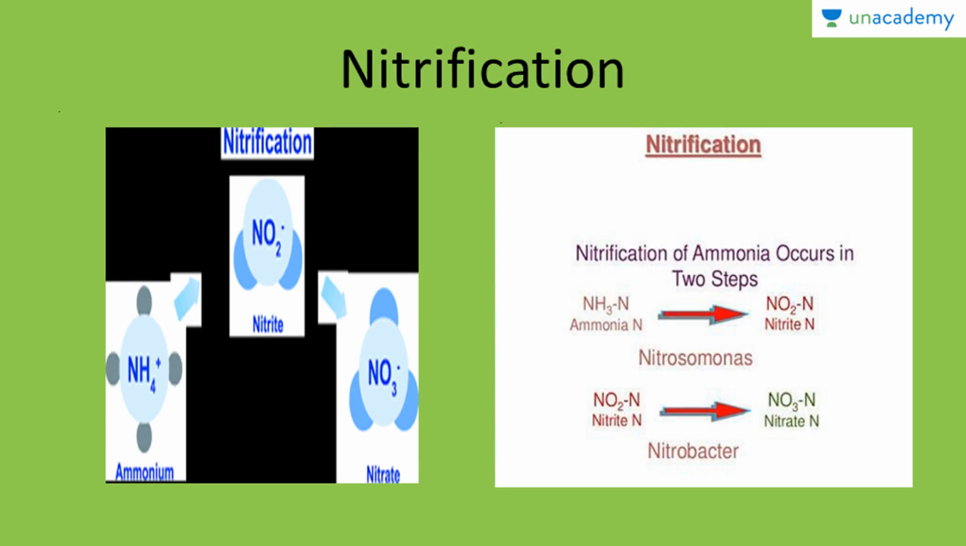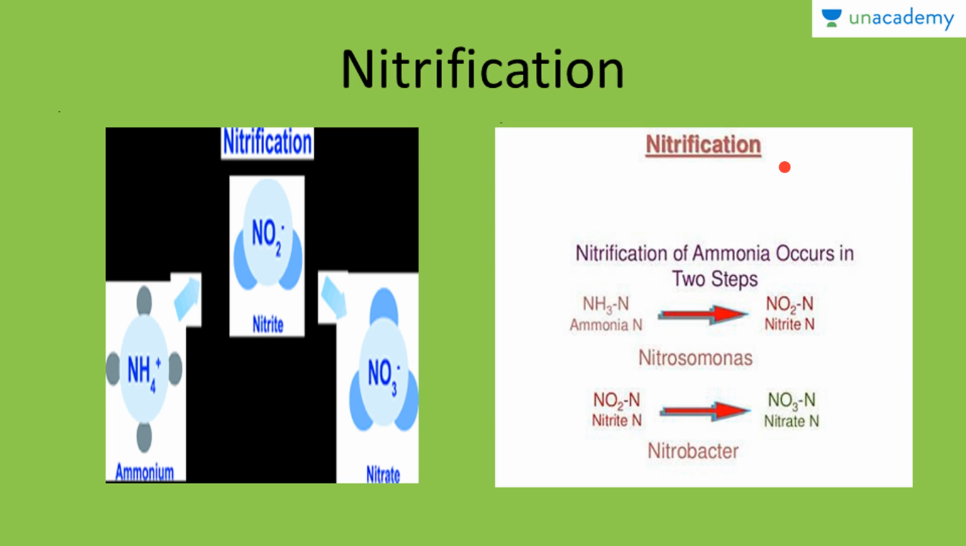Let's see. After the conversion of nitrogen into ammonia, in the process of nitrogen metabolism, the process of nitrification occurs. So what is nitrification? In the process of nitrification, the ammonia is first converted into the ammonium ion, and this ammonium ion gets converted into nitrite and then further converts into nitrate ions. How does this occur? Let's see here.